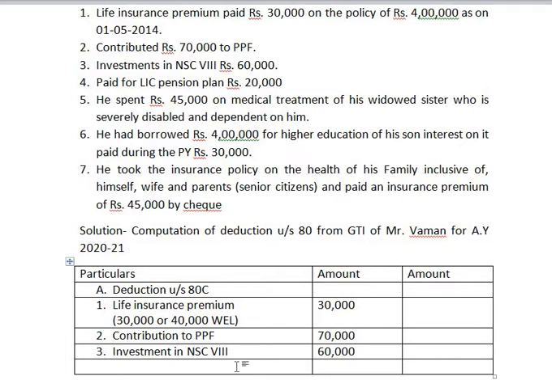Now coming to next one, that is B. Under section 80CCC. Deduction under section 80CCC. What comes first under section 80CCC?